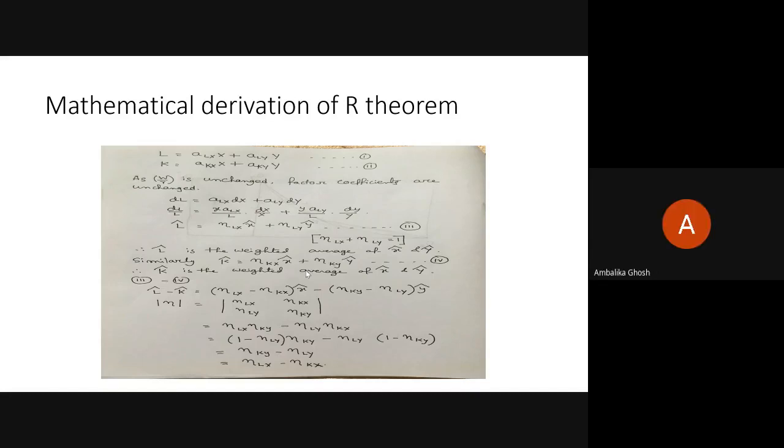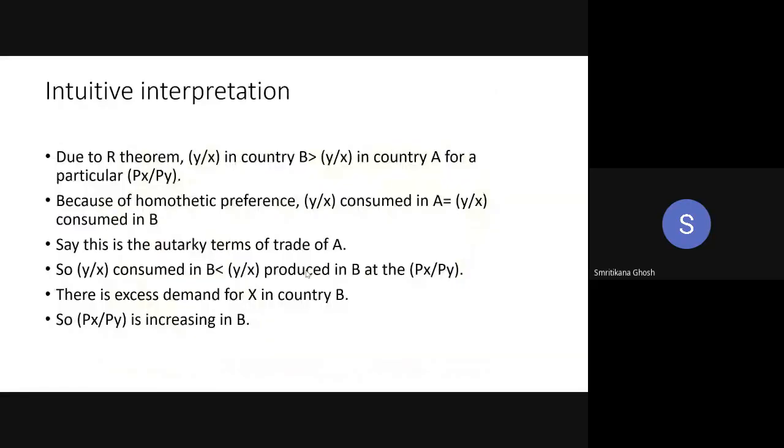Ma'am, done. Okay. So now I am coming here. Because this is the Rybczynski theorem, this is not the HO theorem. With the help of this theorem, you have to prove your HO theorem. That was your objective. Ma'am, why are we considering L hat greater than K hat? Here, in the Rybczynski theorem, K hat should equal 0.